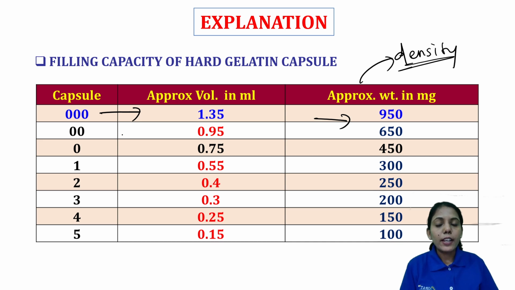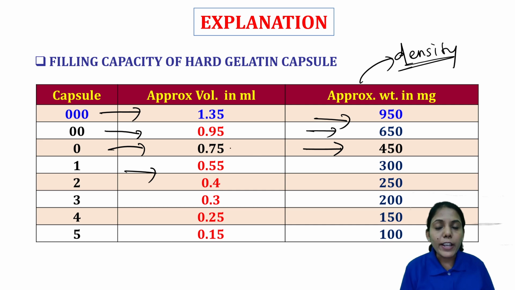Size 00, that is 0.95 ml, is 650 mg. The size 0 is 0.75 ml, which is 450 mg. And size 1 is 0.5 ml. So basically you can remember it is approximately half of this.